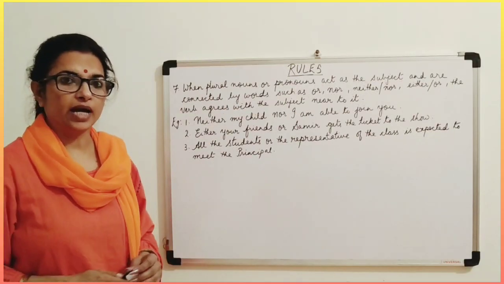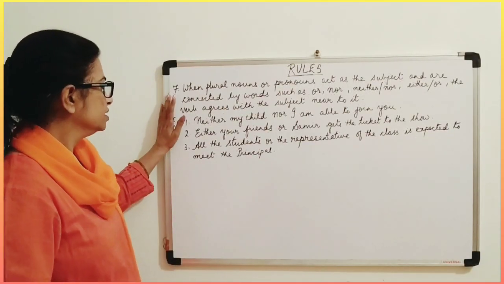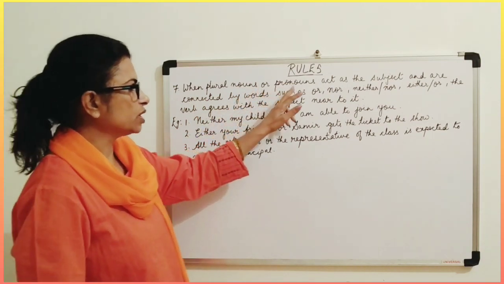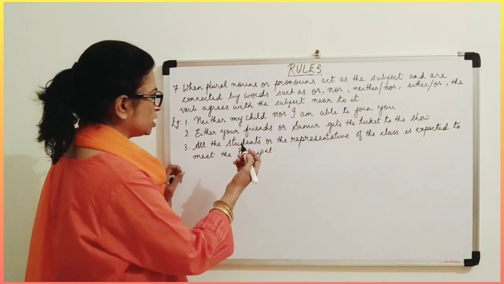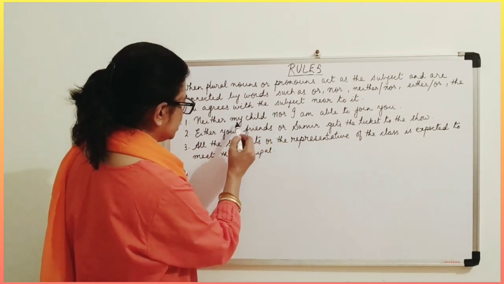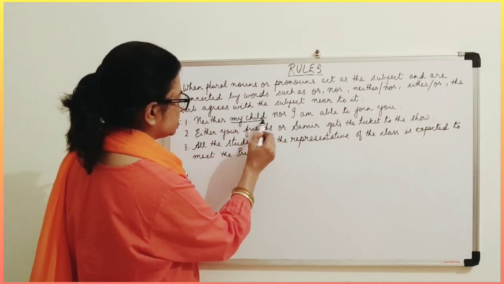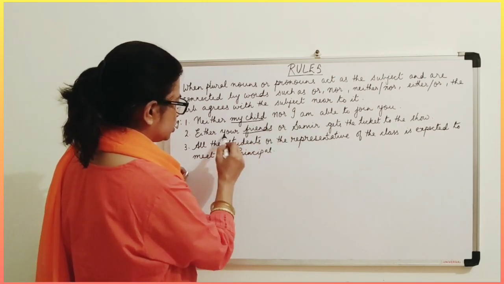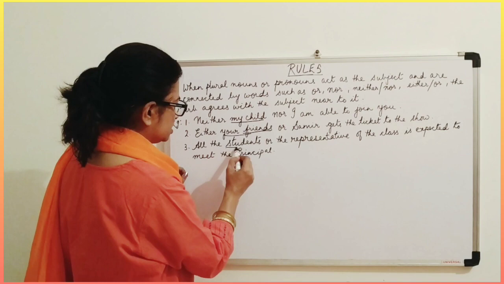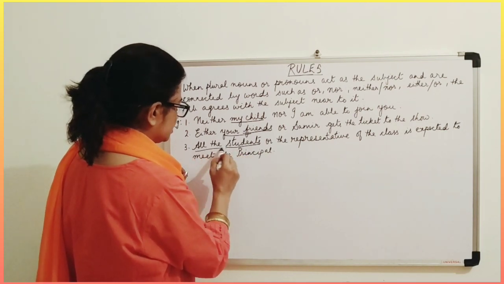Now let's have a look at rule number 7. When plural nouns or pronouns act as the subject. So plural nouns are here. Isn't it? My child, this is singular. Your child, this is plural nouns. Isn't it? Students. All the students.